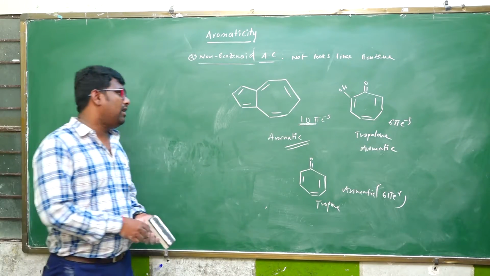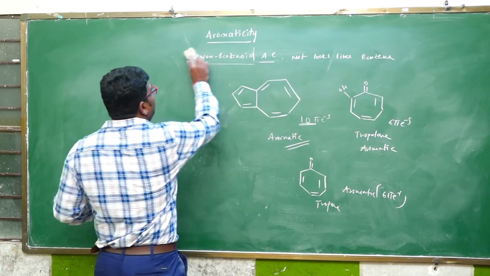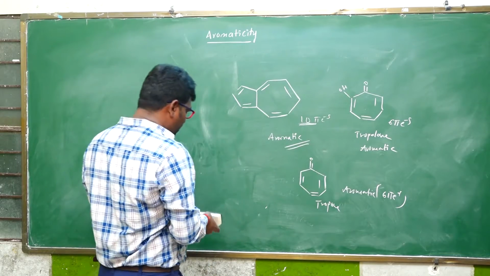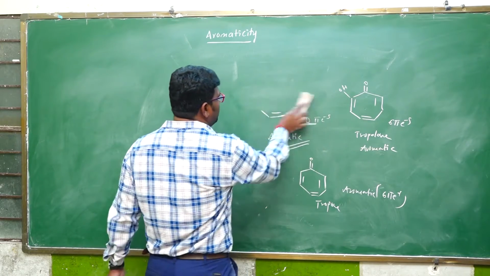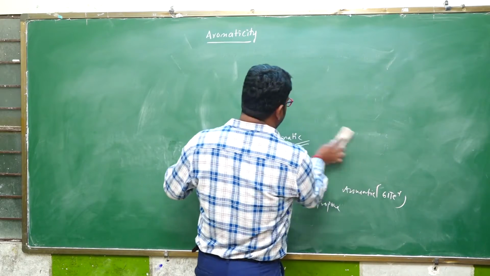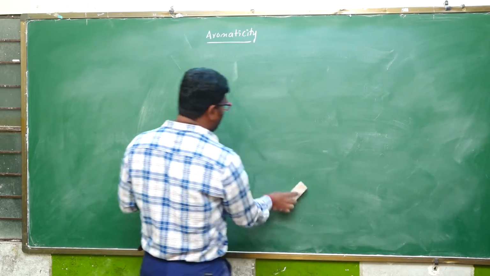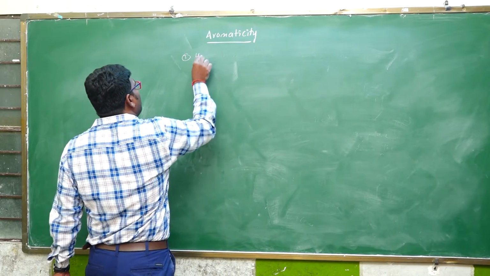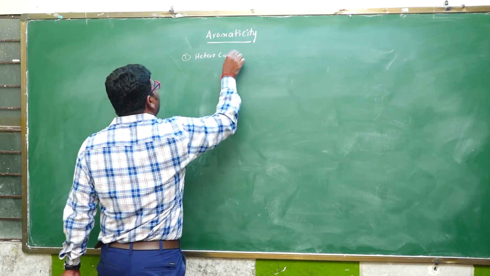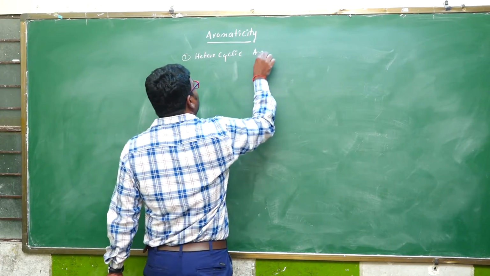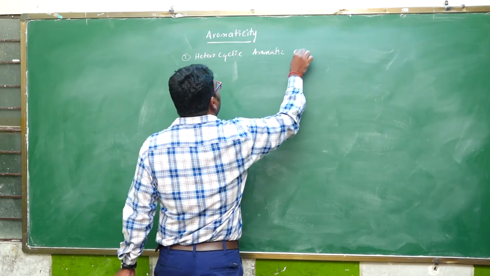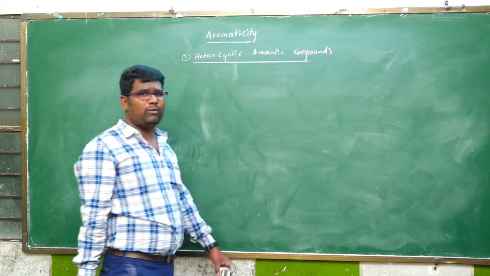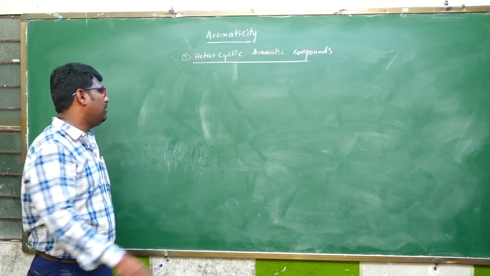Second classification done. Next, the third classification is heterocyclic aromatic compounds. Hetero means the molecule has heteroatoms like nitrogen, phosphorus, sulfur. This type of atoms are present in the given organic compounds. That is heterocyclic compounds. And the third one is heterocyclic aromatic compounds. What are heterocyclic aromatic compounds? Heteroatoms are present in the given organic molecule.